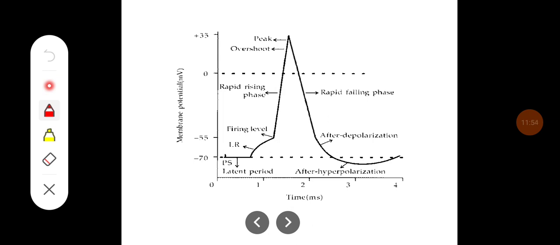Okay, so these are the different phases of action potential. Initially you will see the latent period, then the local response, which when it reaches the firing level leads to the rapid rising phase, which is called depolarization. Then the rapid falling phase. After depolarization, you have the after hyperpolarization phase.